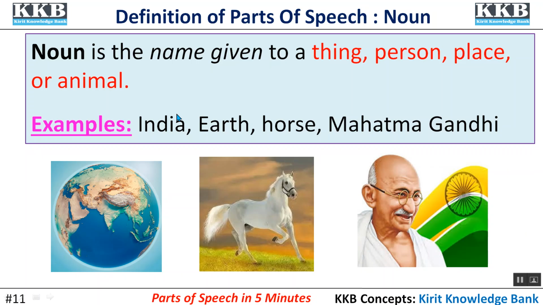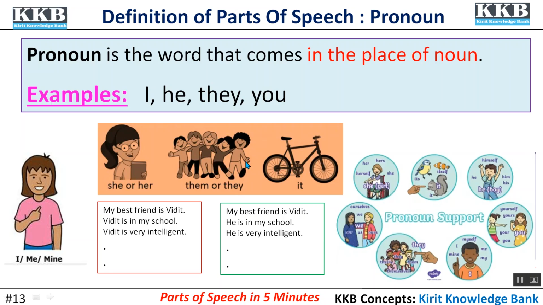Noun. Noun is the name given to a thing, person, place, or animal. For example, India, Earth, horse, and Mahatma Gandhi. You can see in the picture. Pronoun. Pronoun is the word that comes in the place of a noun. For example, I, he, they, and you. You can see in the picture there are some more pronouns.